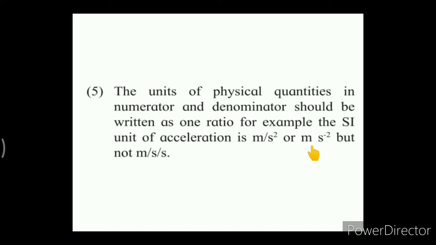We cannot write multiple ratios. So either we write the unit in the form of numerator and denominator, or we bring the denominator factor into the numerator.